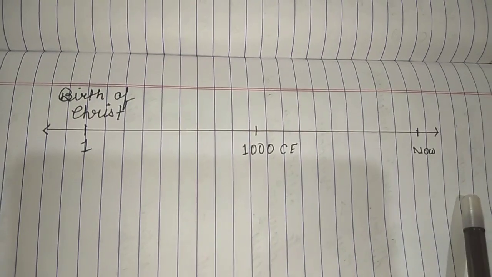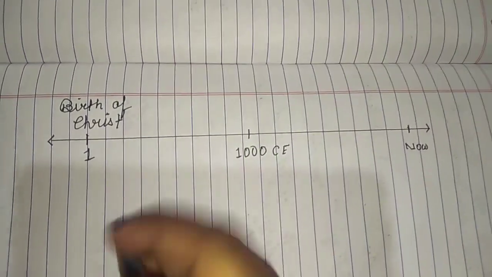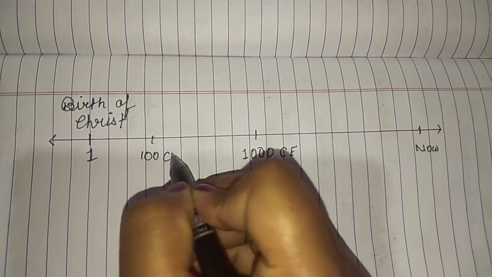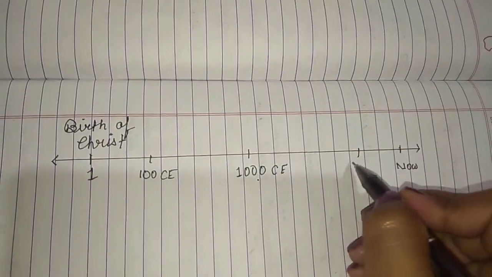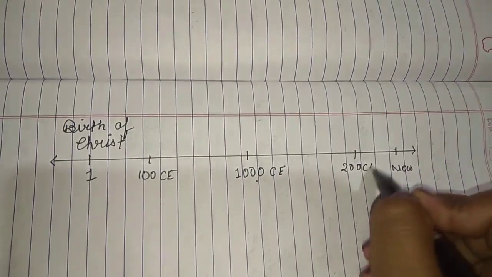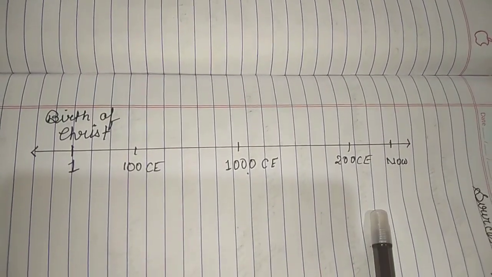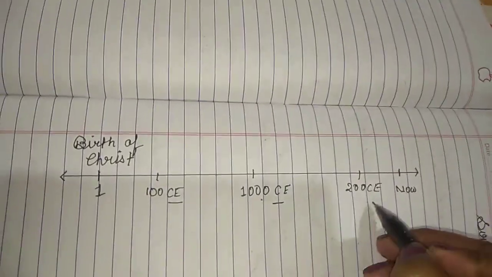This timeline represents the time after the birth of Christ. 100 CE, 1000 CE, 2000 CE. The years after the birth of Christ are written in CE.